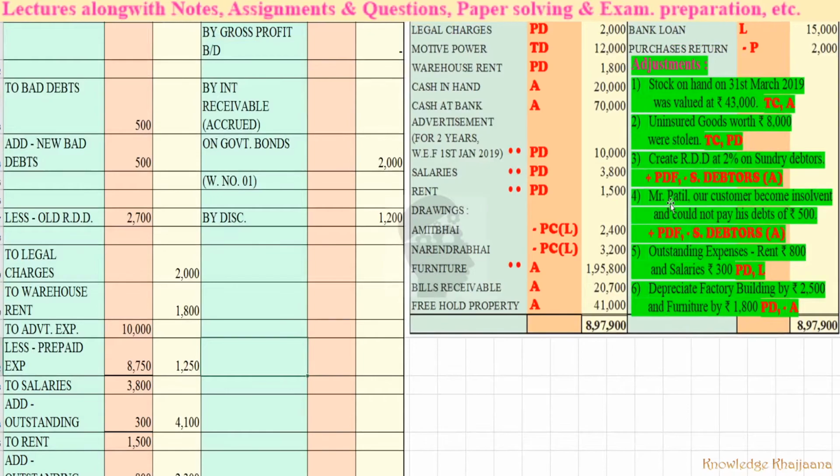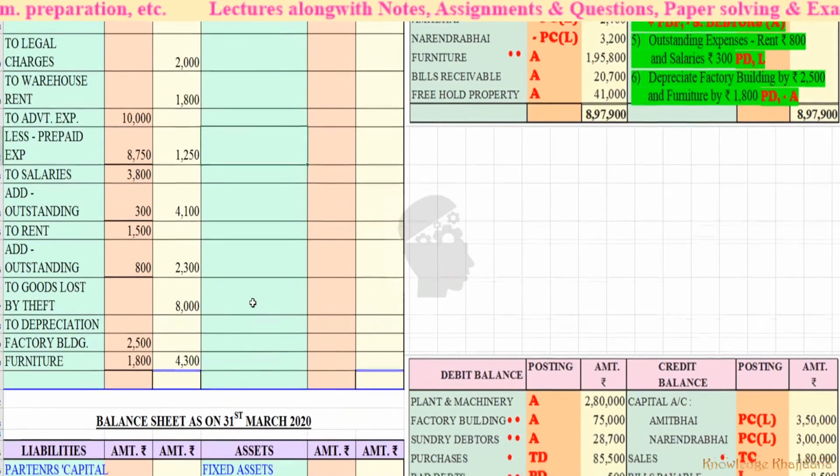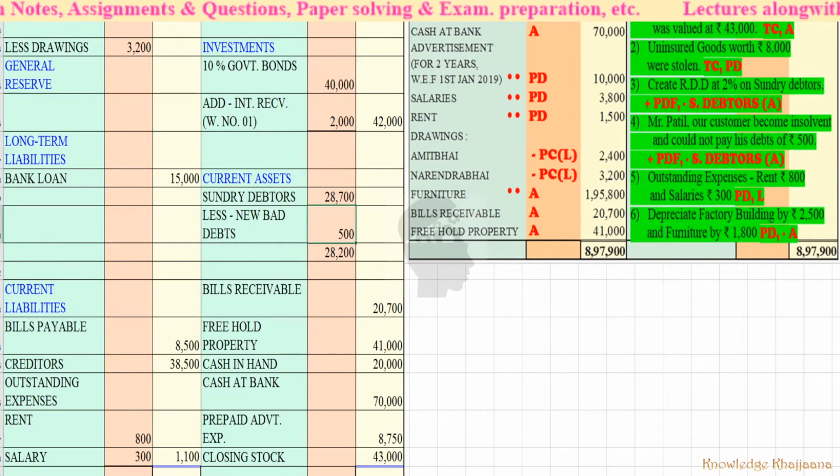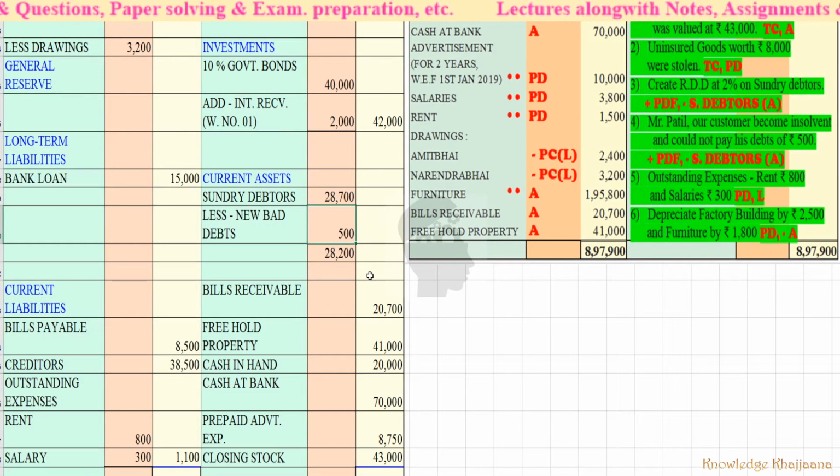Now the remaining adjustment number 3 is RDD at 2% on sundry debtors. Why is percentage RDD calculated after doing all the adjustments on sundry debtors? So now let's see how much sundry debtors remained. Remaining sundry debtors are rupees 28,200.